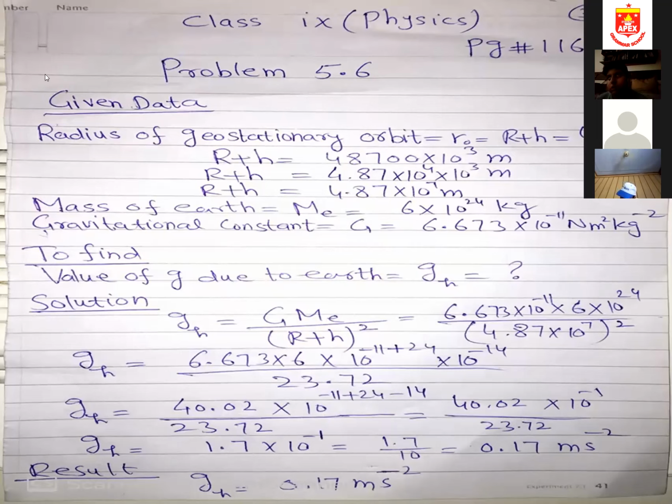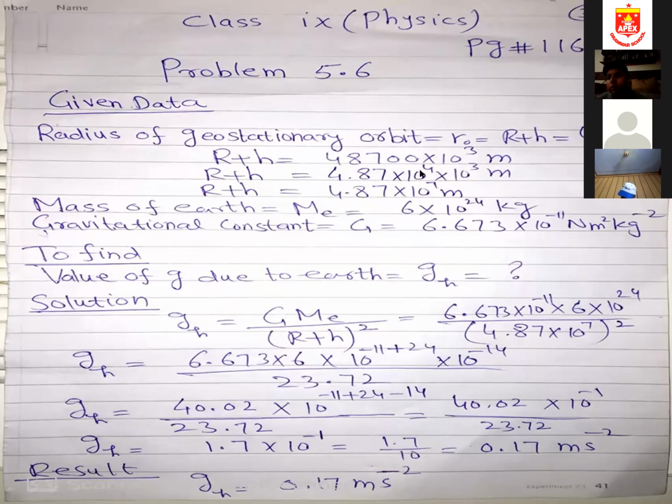Why? Because I'm doing problem 5.6, on page number 116. So the radius of the geostationary orbit is given to me, which is R naught, 48,700 kilometers. What did I do? This is in kilometers. I converted this into meters by multiplying by kilo, meaning 10 raised to the power 3.